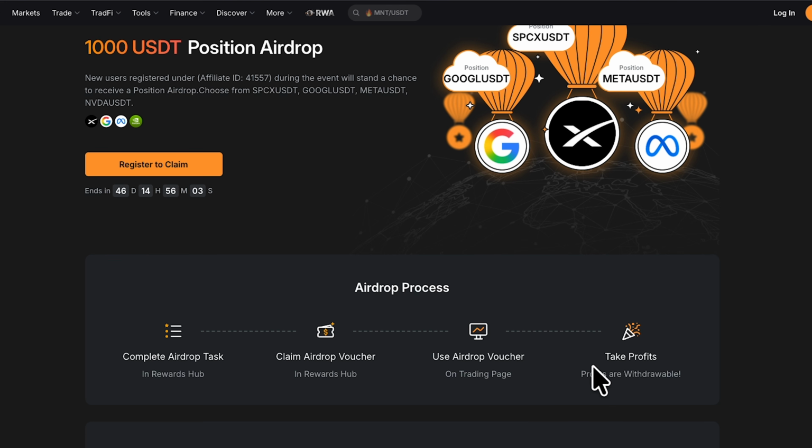Once you trade them, the next thing is to take profit. So maybe you make profit $100, $200, then you can see right here the profits are withdrawable. You can see it is stated right there. So it is not as if they are deceiving you or they are trying to make you create an account. No, it is actually withdrawable. So that is exactly how it is.